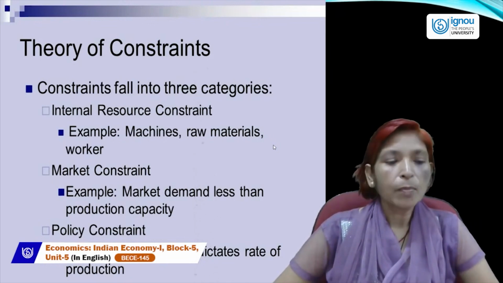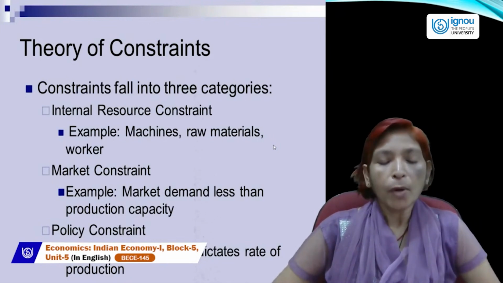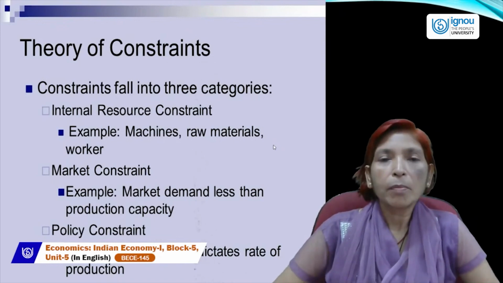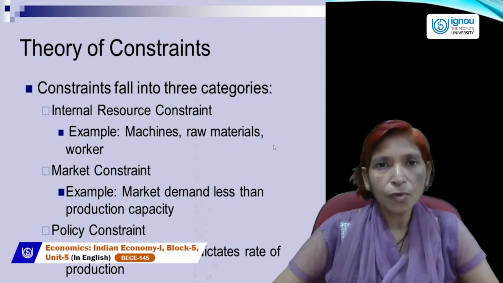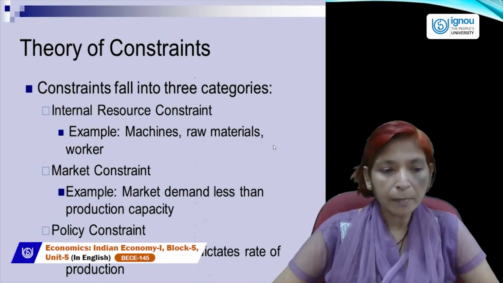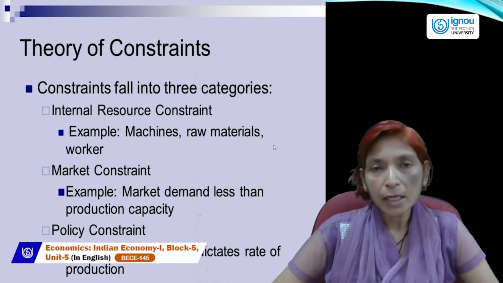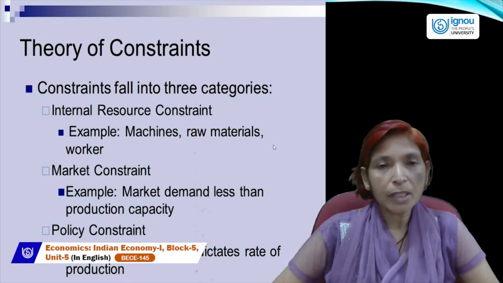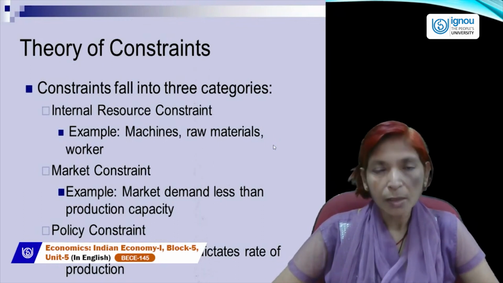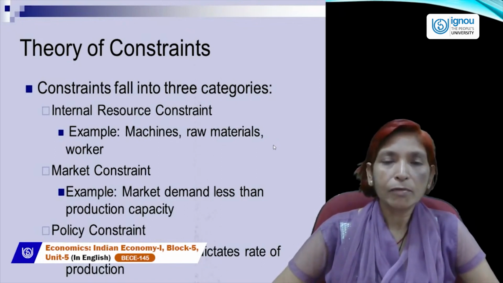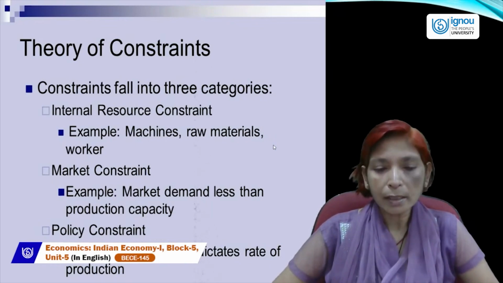The third constraint is policy constraint. Sometimes the government makes policies which affect our economic growth. For example, if no overtime facility is given to employees. If employees are encouraged with overtime facilities, they will be encouraged to produce more goods and services. But if no type of motivation is provided to employees by the employer, then production or output level will fall and economic growth will also decrease.